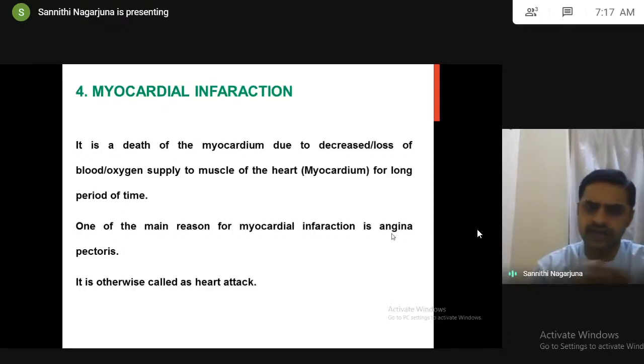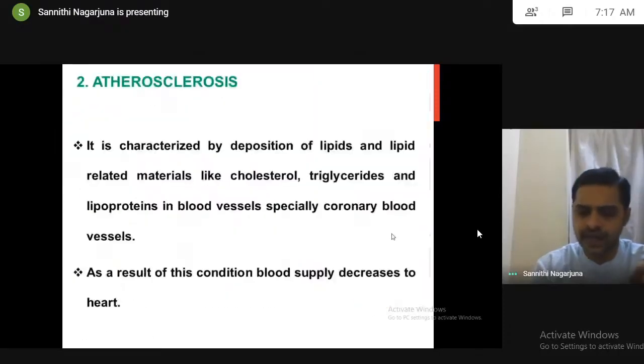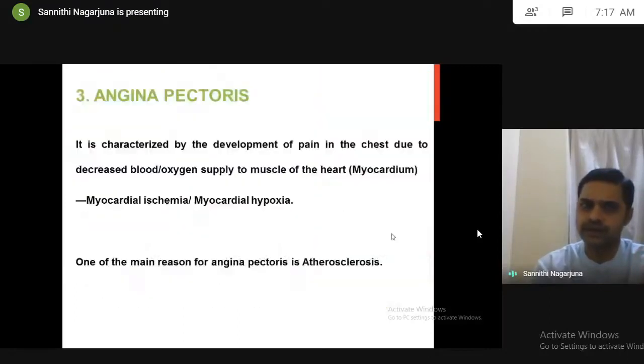So please try to understand, these three are almost the same; the severity is different. Atherosclerosis means lipids accumulated in coronary blood vessels, so blood supply decreases to cardiac muscle. If you have not controlled atherosclerosis, it slowly develops pain in the chest, which is called angina pectoris. The pain in the chest is due to lack of oxygen supply to myocardium.